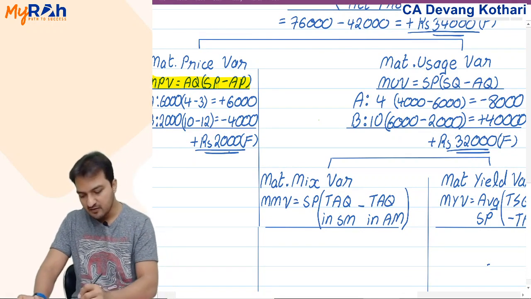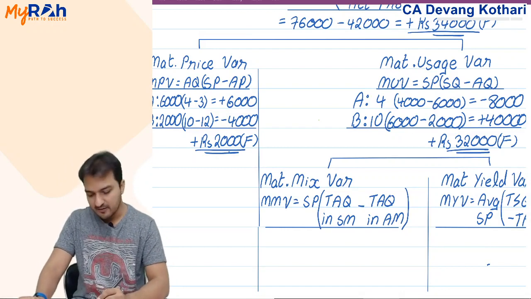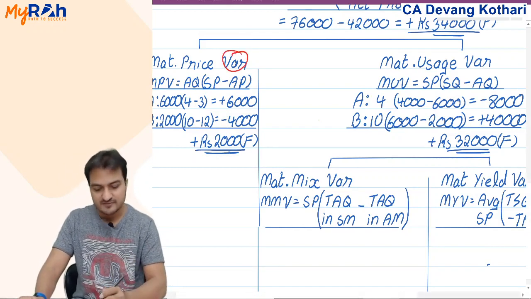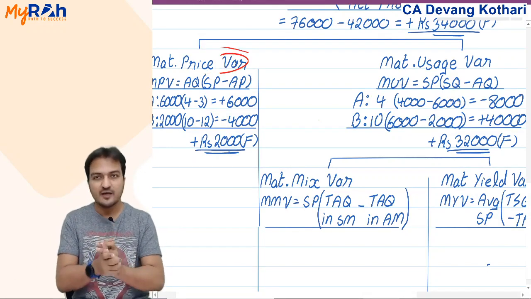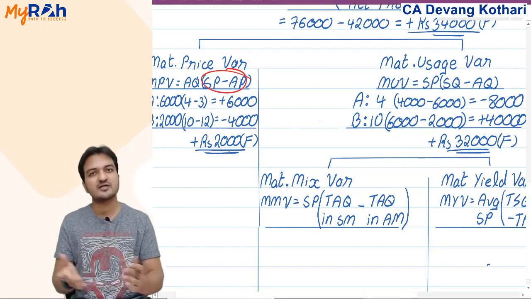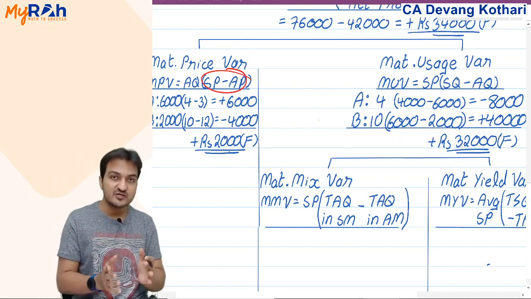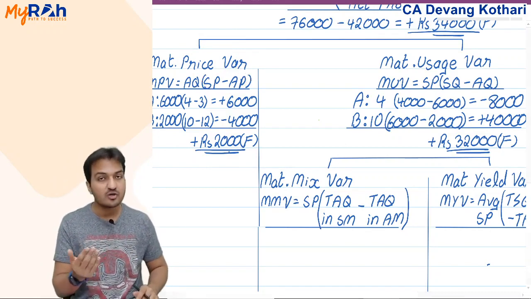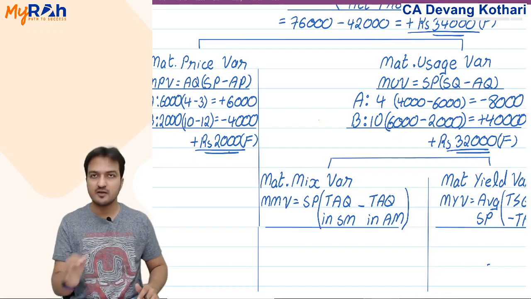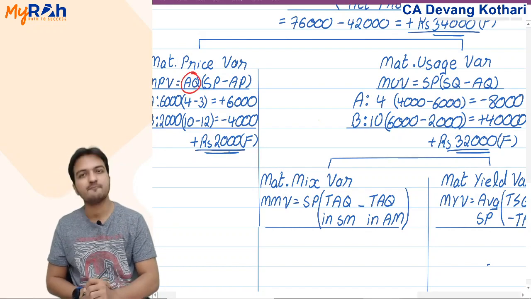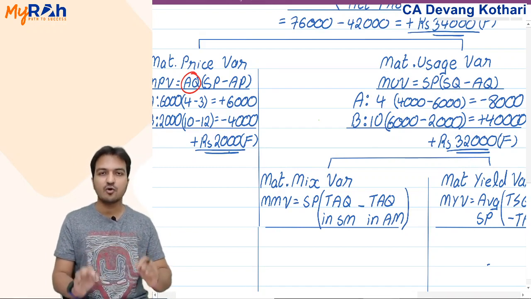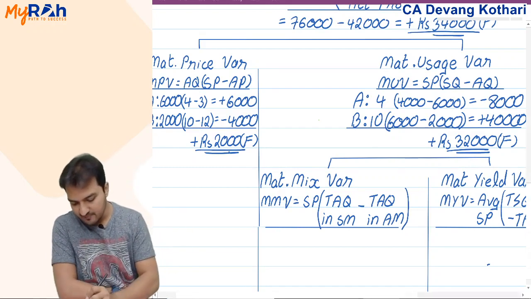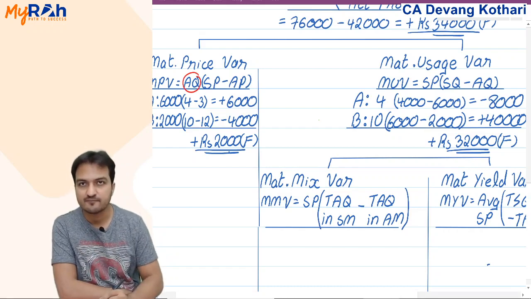Anyways, I can explain it in another way just by the name. Variance means difference. Price variance means difference of price. Difference of price, hence I take standard price minus actual price. And this difference of price you have paid or you have saved on which quantity? On the actual quantity. This difference of price you have paid or saved on all the quantity actually consumed, hence you multiply AQ, actual quantity there. Is that very clear? Yes.